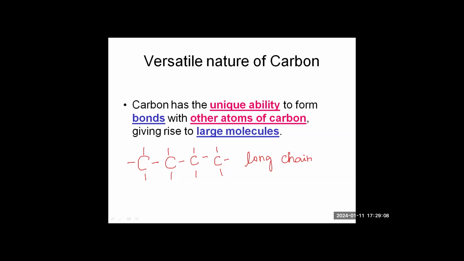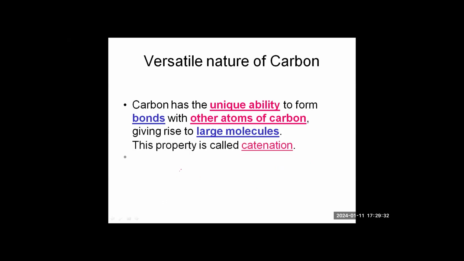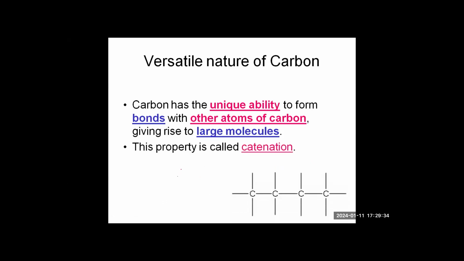This property is unique to carbon. No other element can do this way. Carbon has the property of binding with another carbon atom. This is called catenation. Because of catenation, carbon has a large number of molecules or a variety of molecules. So first reason is catenation. You can see this long chain of carbon over here.